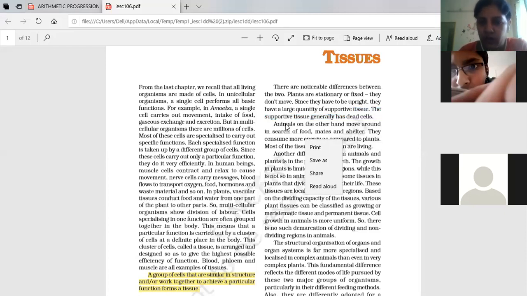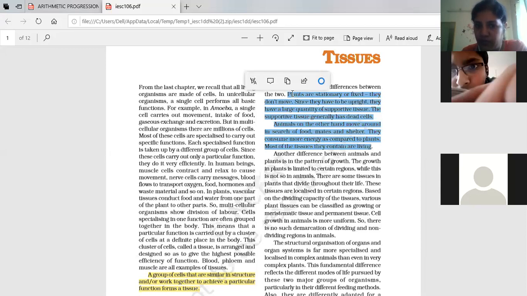Okay. So animals, on the other hand, move around in search of food, mates and shelter. They consume more energy as compared to plants. So most of the tissue they contain is living. This is the reason why the structure of tissues in plants and in animals are completely different. So underline these two paragraphs.